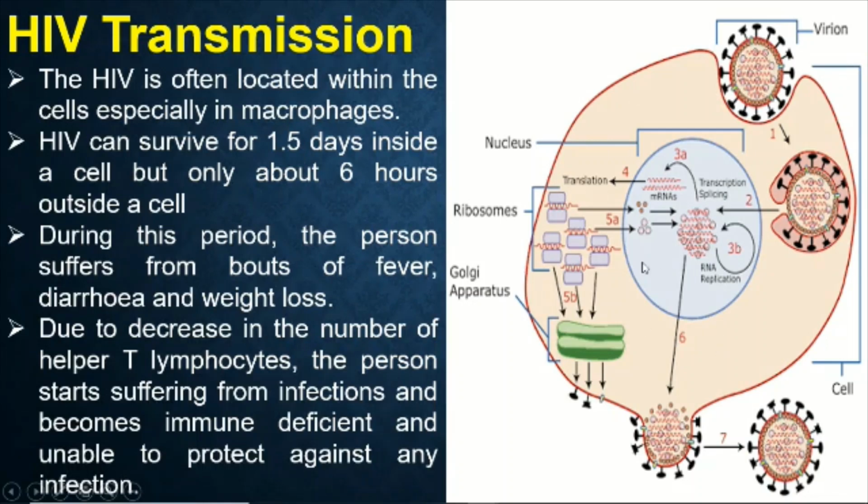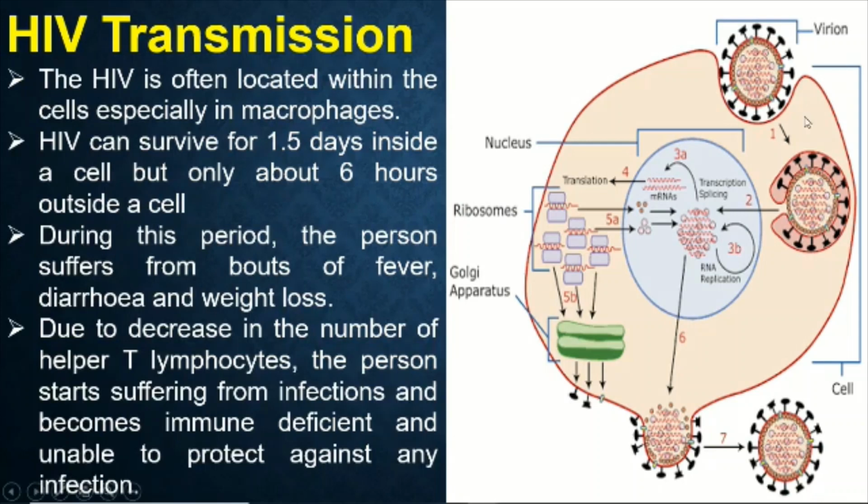So during this period of infection, what will happen? What are the various routes of HIV transmission? You already know this. The various methods of HIV transmission are unsafe sexual contact, blood contaminated needles, organ transplantation, blood transfusion, and vertical transmission from the HIV infected mother to the child. From the mother to a child through the placenta also, they transmit.